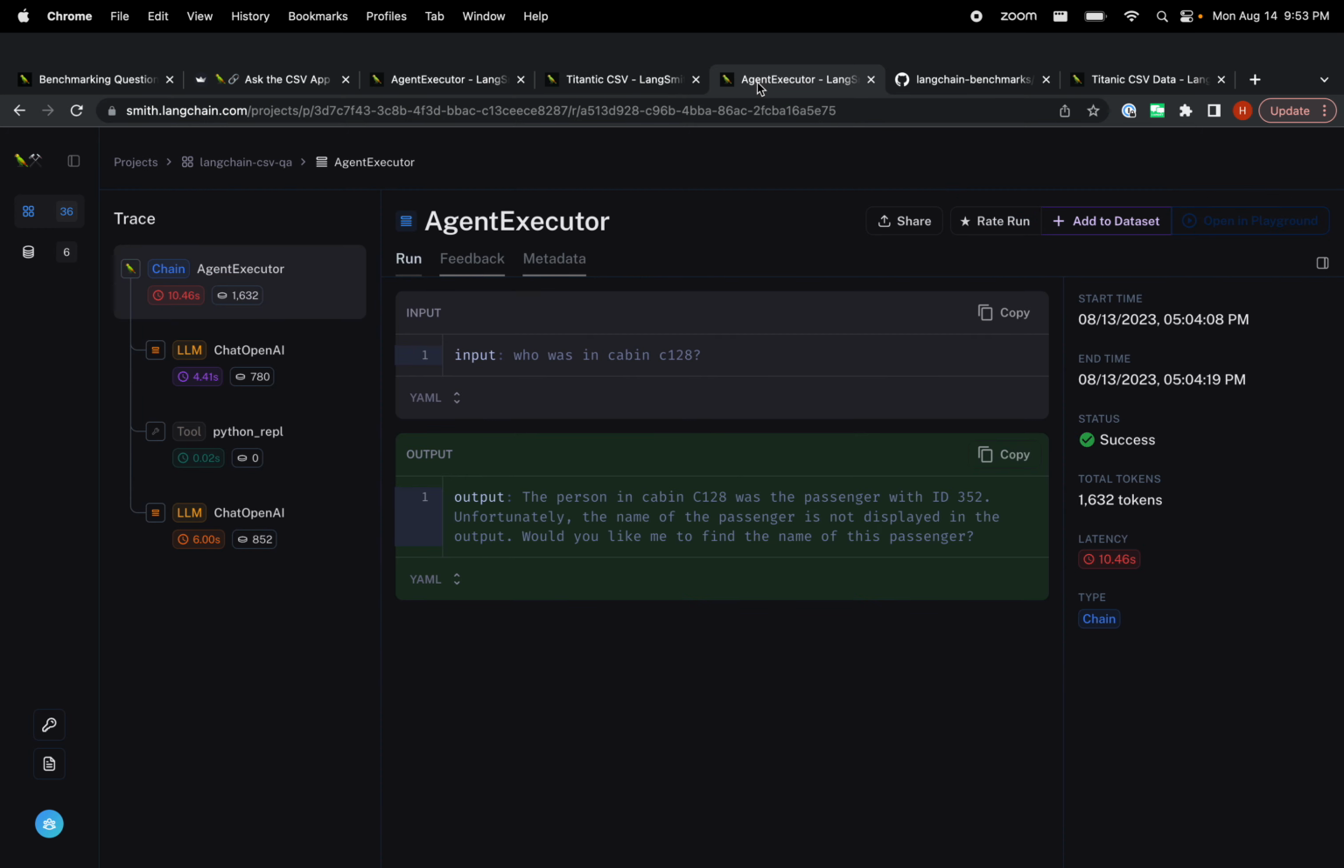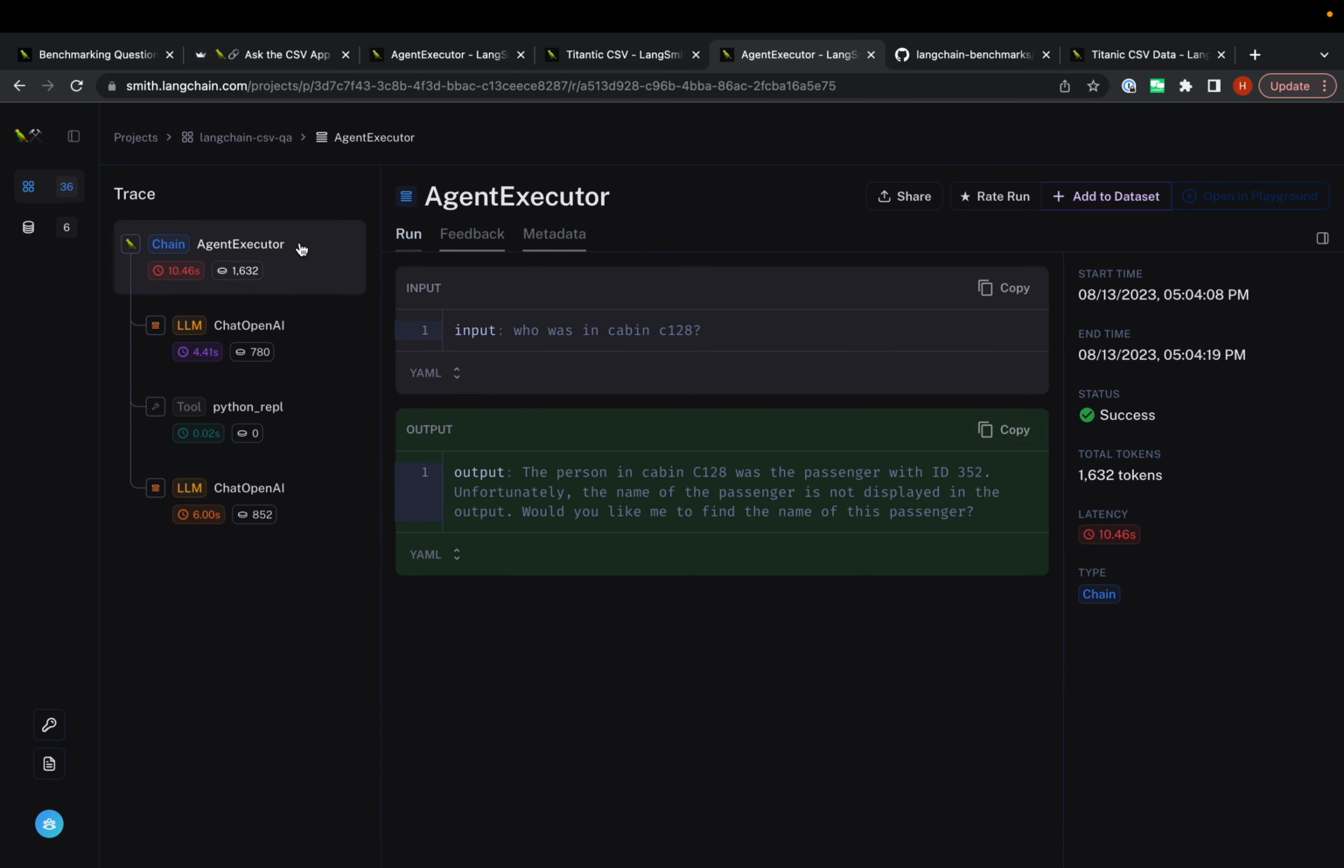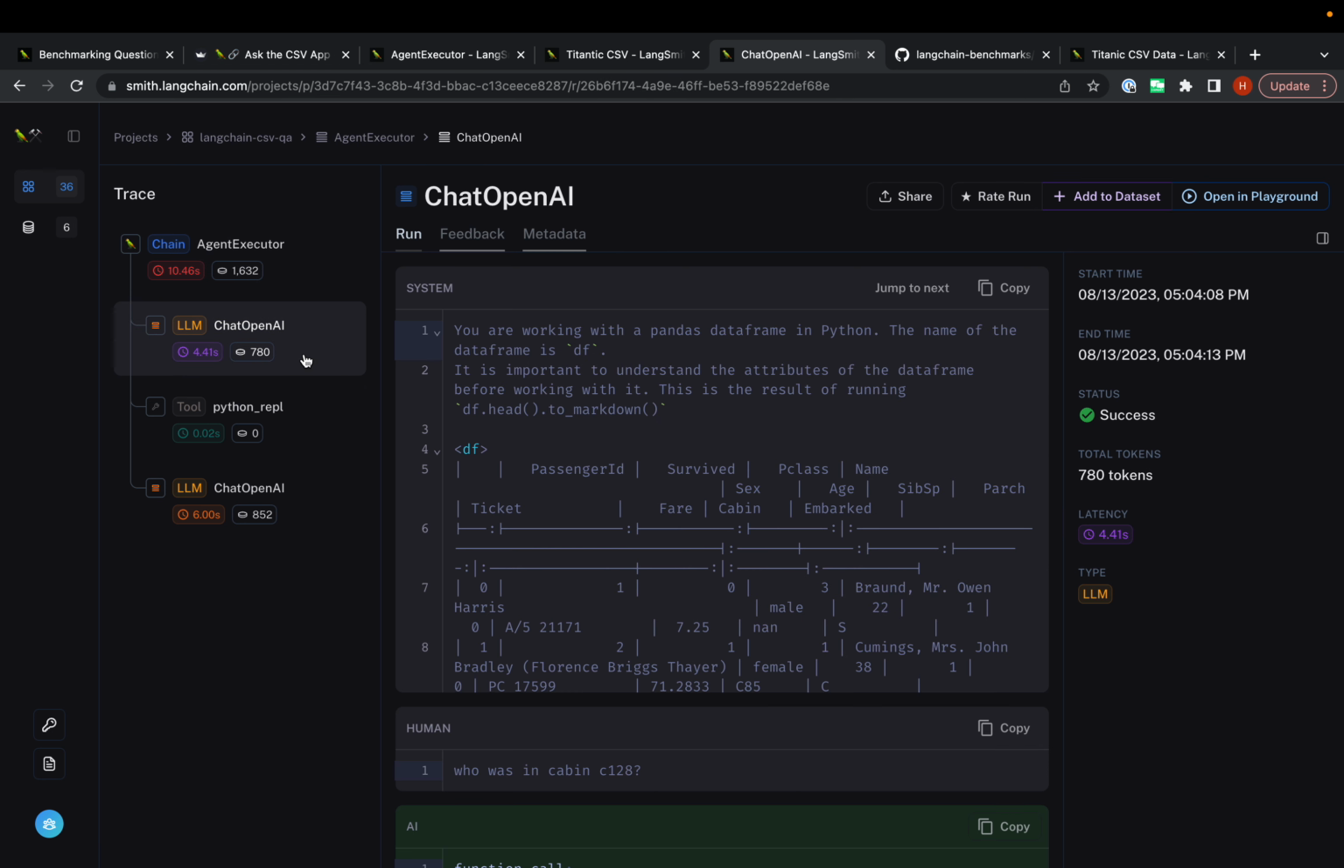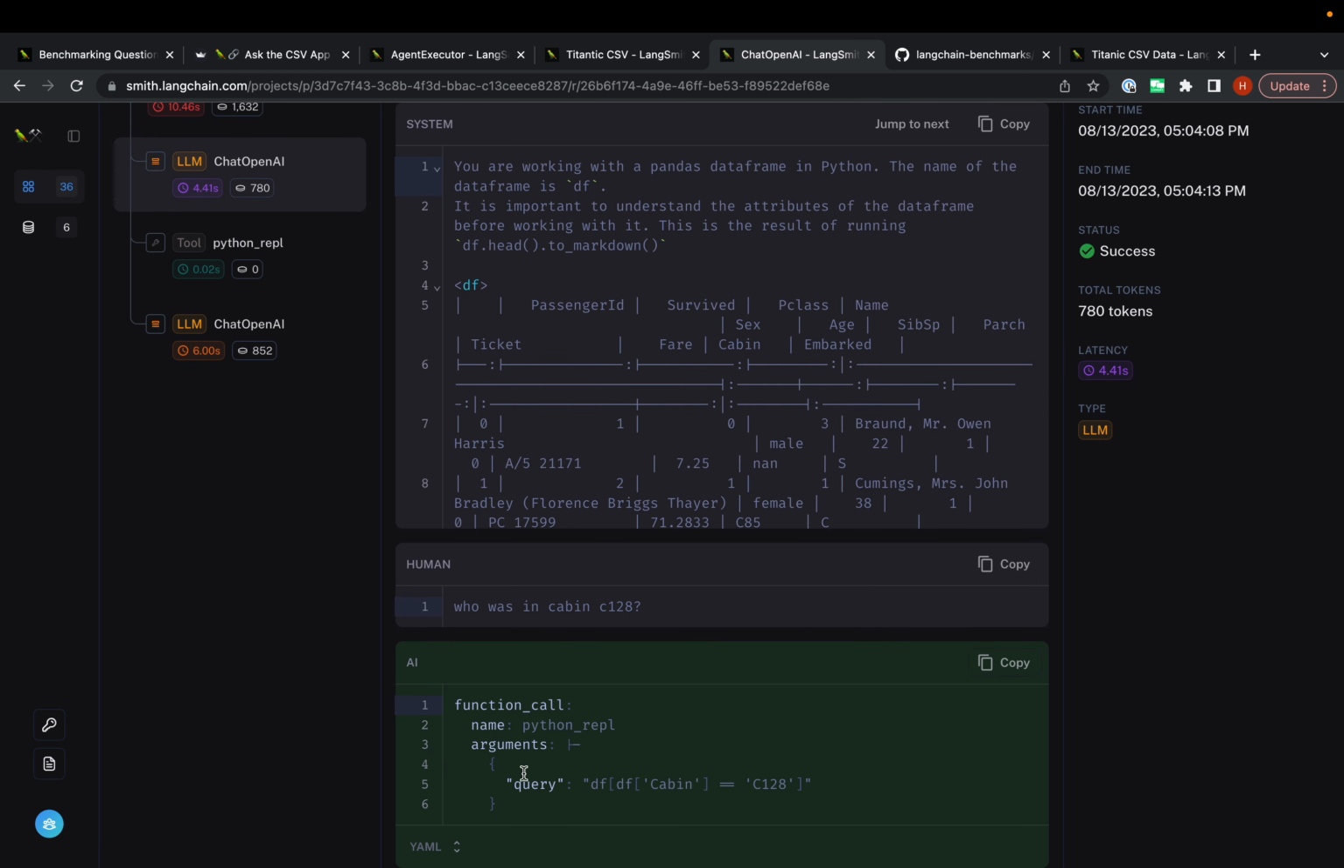And I think I have a trace here. Yeah, okay, so you can see, this is one of the ones that we got some bad feedback on. And it's actually the question that we had in the first place, which is who in cabin C128. And so we can now see the execution. We jump in, we get back this call where we filter cabin equals this.